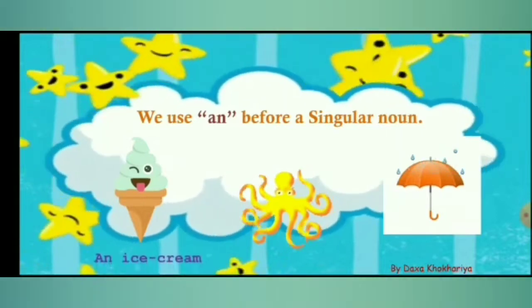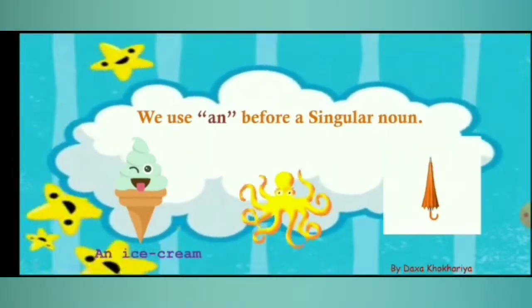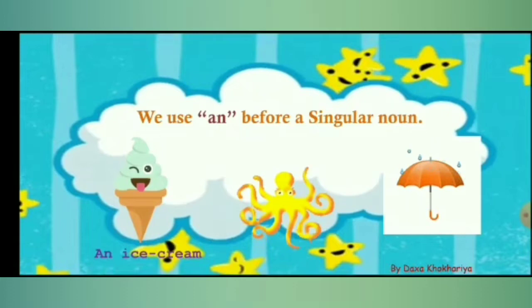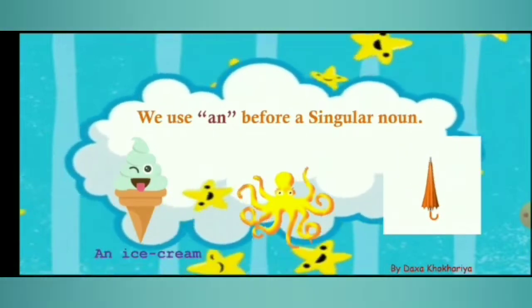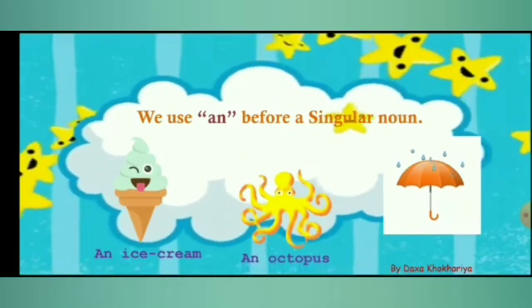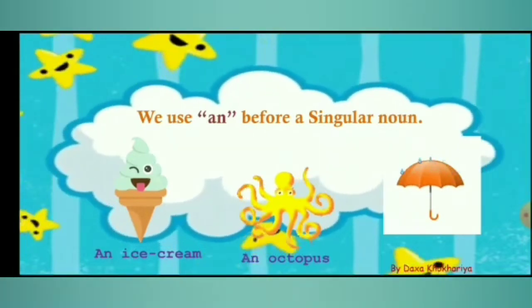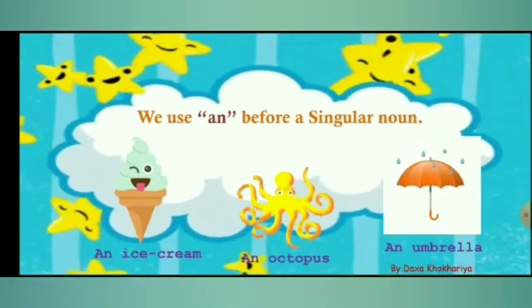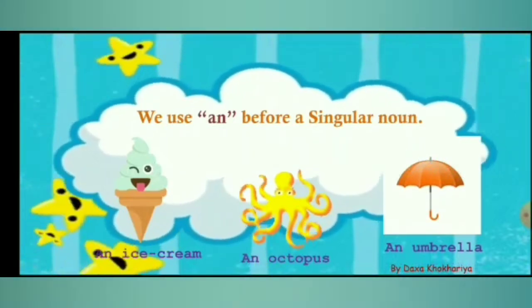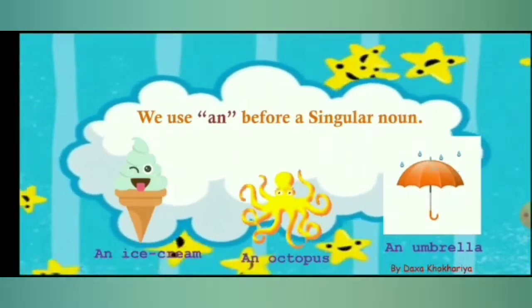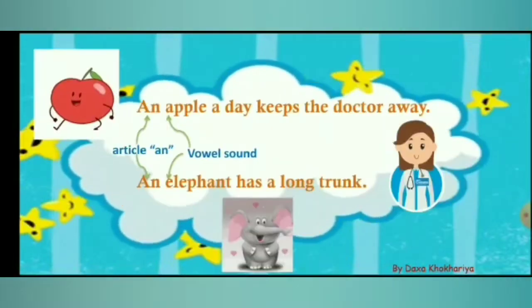Here is a picture of ice cream. We can say an ice cream because ice cream spelling starts from I. Here we can say an octopus because octopus spelling starts from O. Here we can say an umbrella because umbrella spelling starts from U. An ice cream, an octopus, an umbrella.